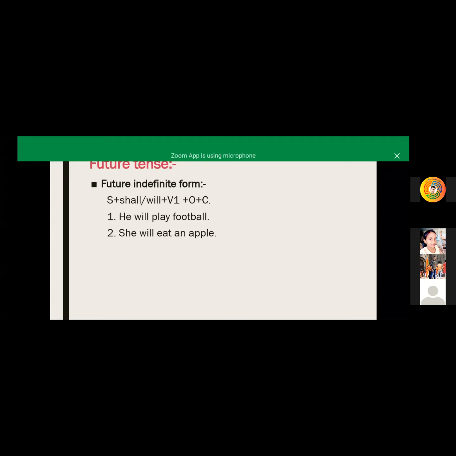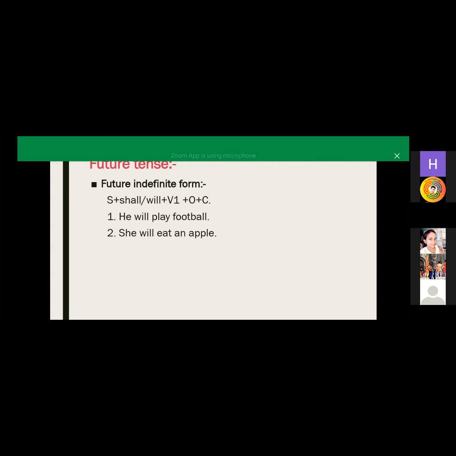So here our V1 is go, went is our V2, gone is our V3, and going is our V4. You should remember all these verb forms because they will be used in all tenses. So before you move to tense, you have to remember this verb form.